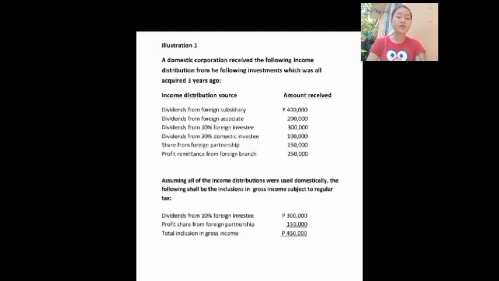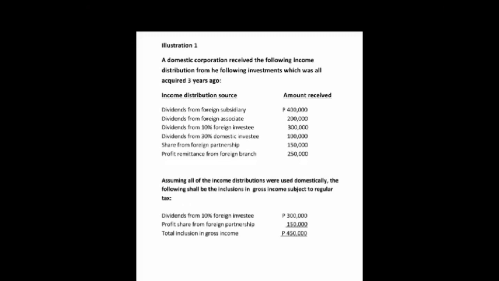So, we have here Illustration 1. A domestic corporation received the following income distribution from the following investments, which were all acquired 3 years ago. Subsidiary corporations are more than 50% owned, while associates are at least 20% owned by the investing company. Since all requisites are fulfilled, dividends from these NRFCs are exempt from regular tax. The dividend from domestic investees is exempt under final income tax.